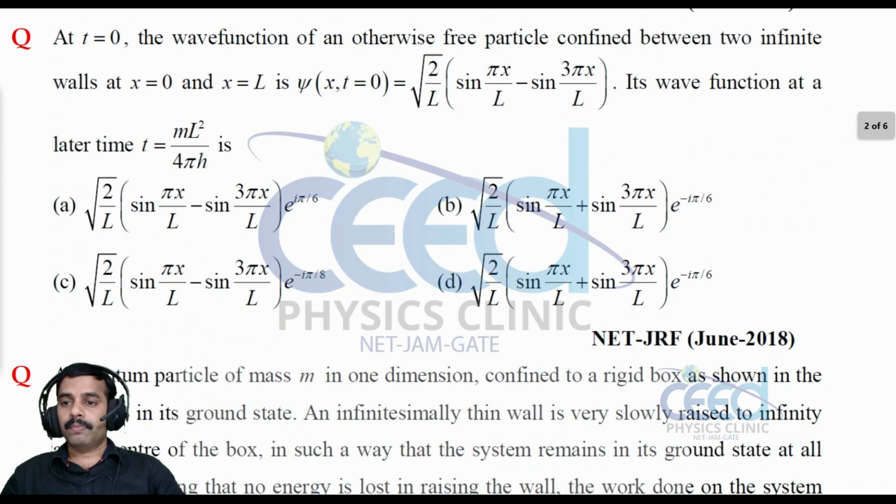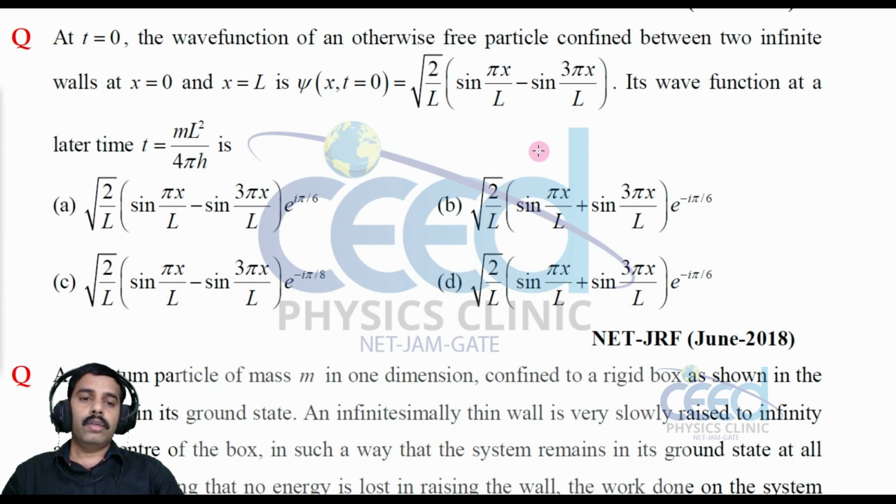The question is, at t is equal to 0, the wave function of a free particle confined between two infinite walls, x is equal to 0 and x is equal to L, psi at t is equal to 0, right? Root 2 by L sin pi x by L sin 3 pi x by L, right? It is a normalized wave function, right? Okay.